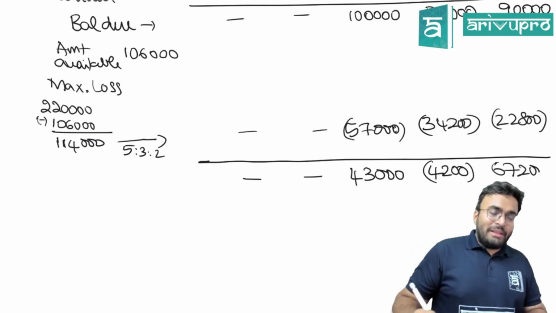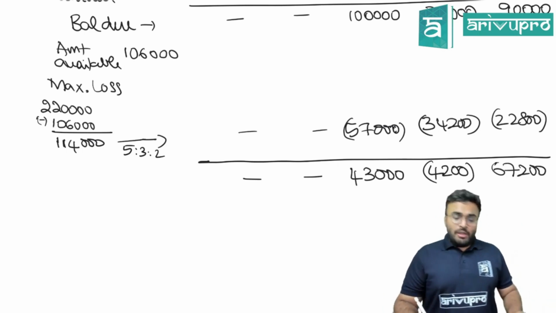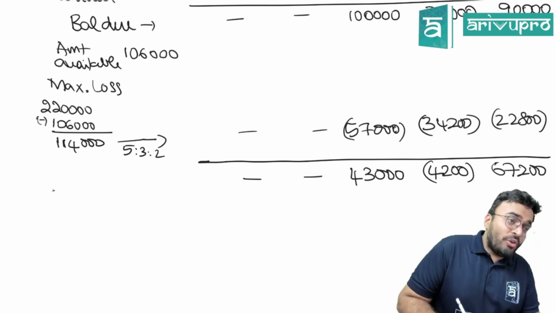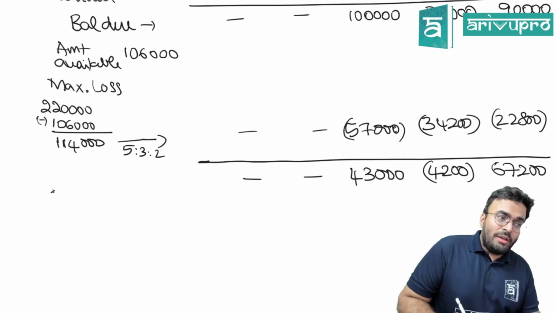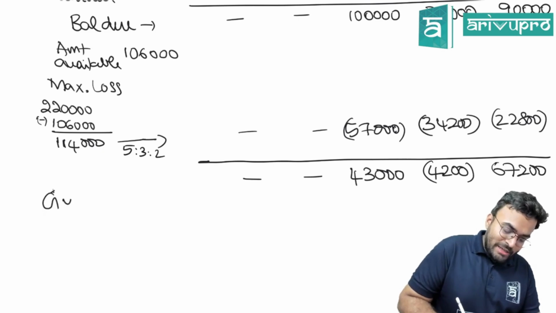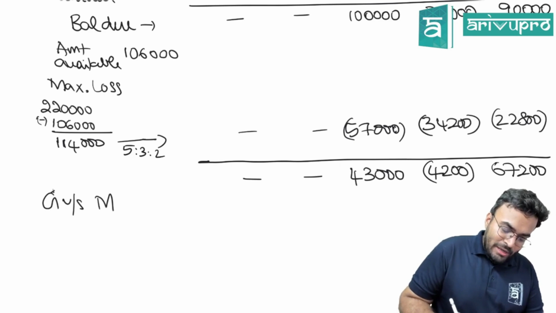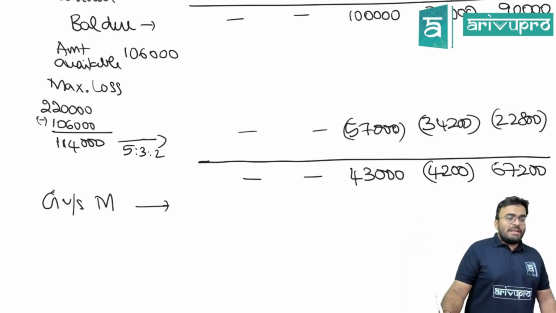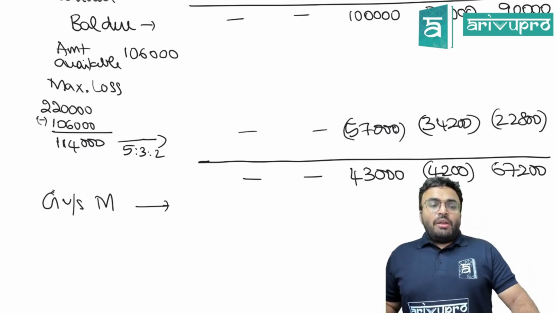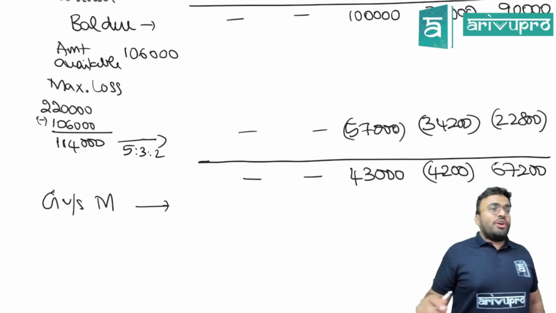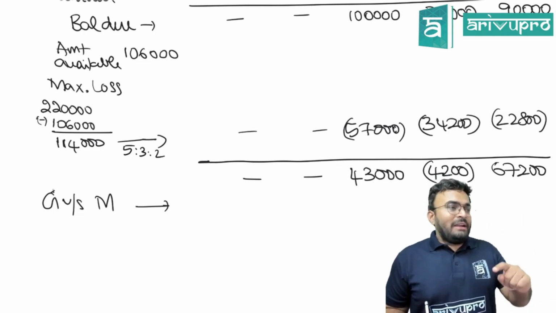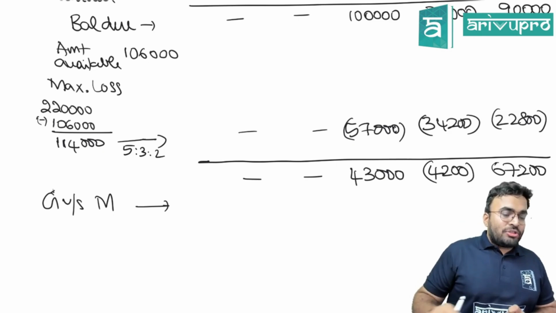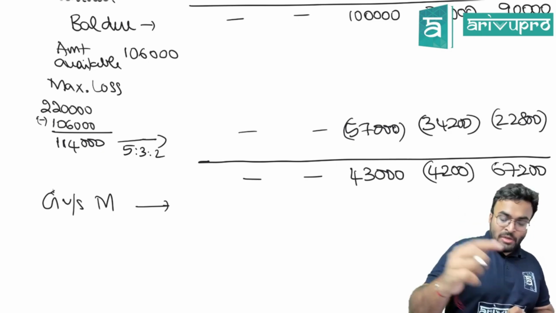67,200. When there is a deficit, what do we do? We'll distribute it to the other partners in the capital ratio. That is basically Ghana versus Murray. What was their capital ratio? 1 lakh and 9 lakh. So 10:9.